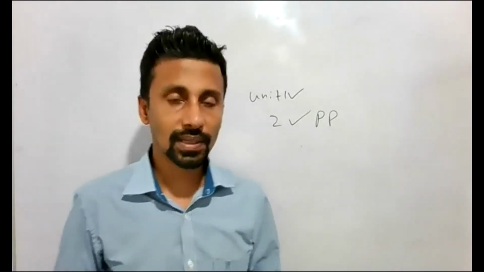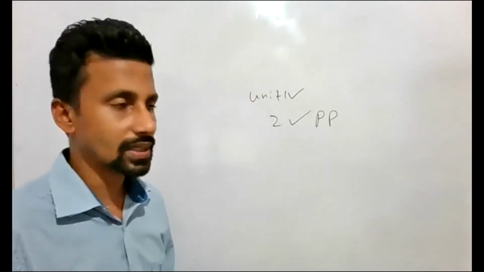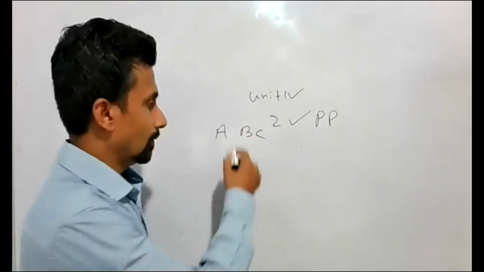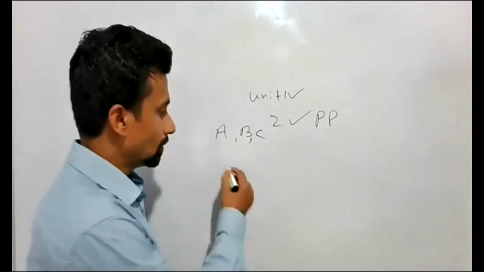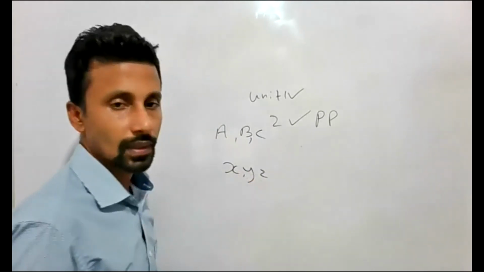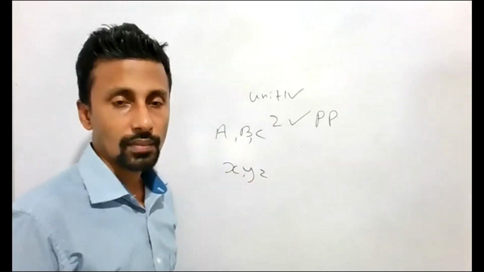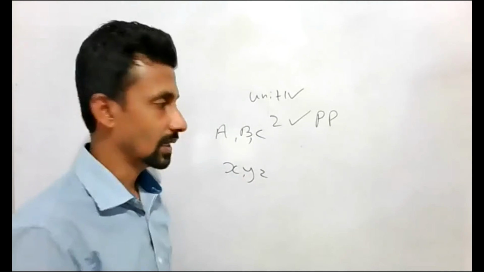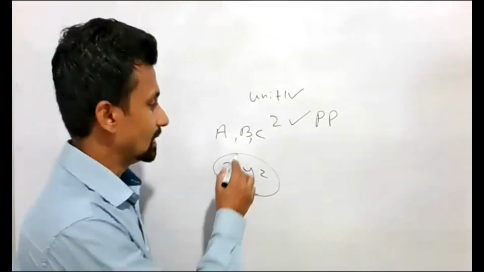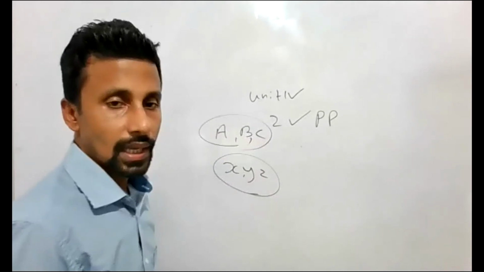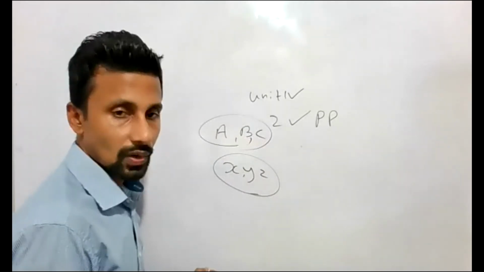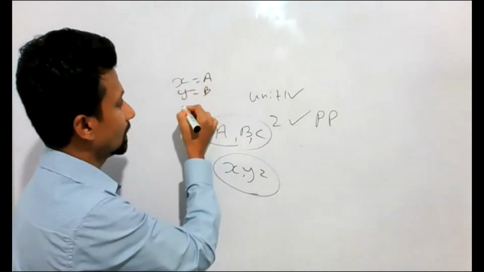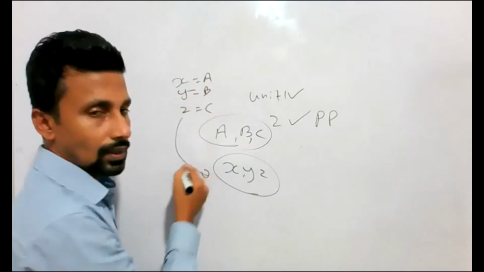As an example, I will tell you something. Most of you have done logic gates and all that. If they have given ABC variables for something and you use X, Y, Z, you don't get the marks. Full marks will be cut. You don't get any marks if you use X, Y, Z instead of what they have given as ABC. If you want to use X, Y, Z, there's a way of doing that. You can write X equal A, Y equal B, Z equal C. Then only you can use X, Y, Z.